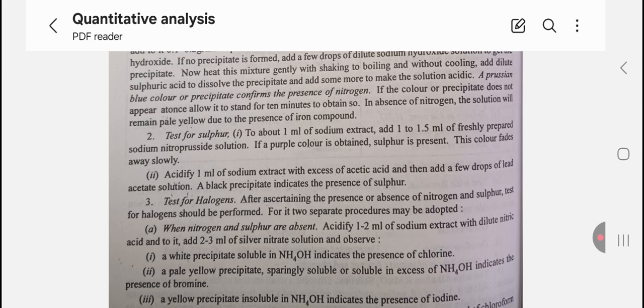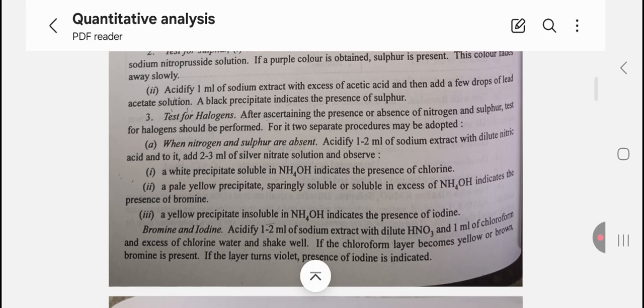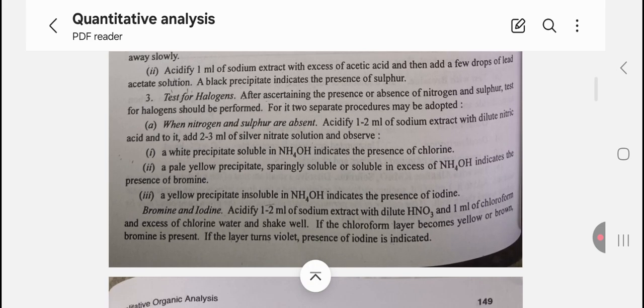Third, test for halogen. After ascertaining the absence of nitrogen and sulfur, the test for halogen should be performed. For it, two separate procedures may be adopted. A. When nitrogen and sulfur are absent: acidify 1 to 2 ml of the sodium extract with dilute nitric acid and add to it 2 to 3 ml of the silver nitrate solution and observe. A white precipitate soluble in NH4OH indicates the presence of chlorine.